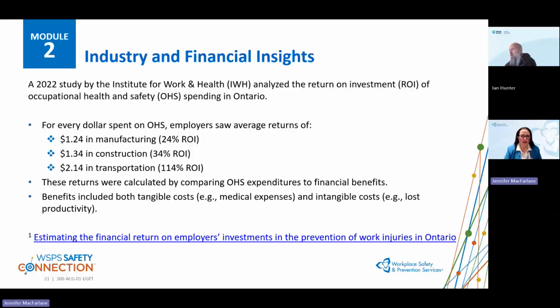I also want to point out another resource for us from our friends at the Institute for Work and Health. They did a return on investment study that I'll share with you. They looked at every dollar being spent by employers on occupational health and safety and the average return on investment they saw.